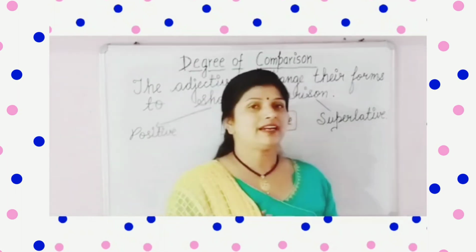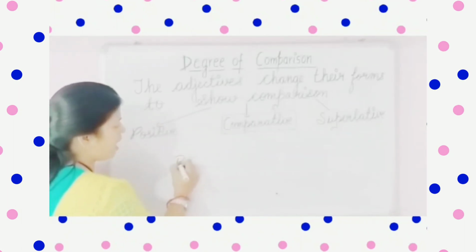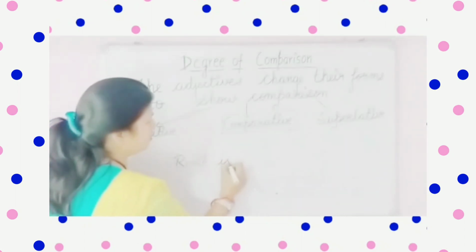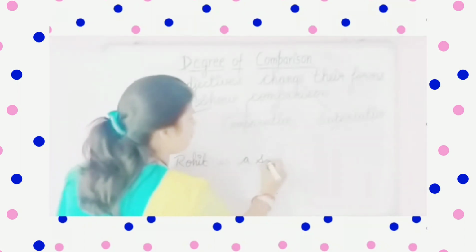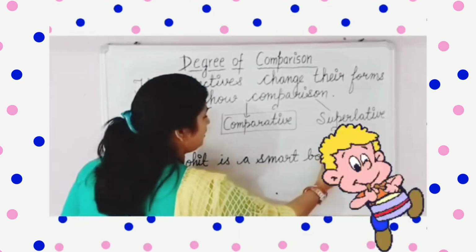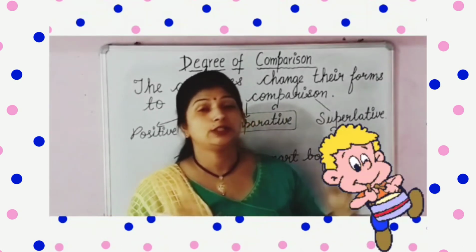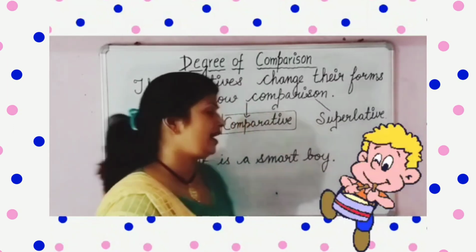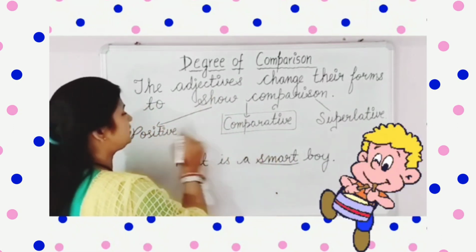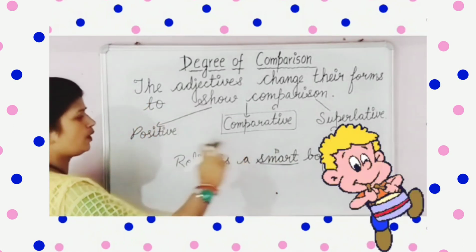Okay. Now let me tell you with an example. Suppose, my dear students, if I say Rohit is a smart boy. Here what I have said, that Rohit, the boy Rohit, which is in your class, he is a very smart boy. बहुत smart लड़का है. So here this smart is exactive. ये क्या है आपका? Exactive है. And this is the base form. ये क्या है आपका? Base form है. ठीक है? Smart. I have said Rohit is a smart boy.